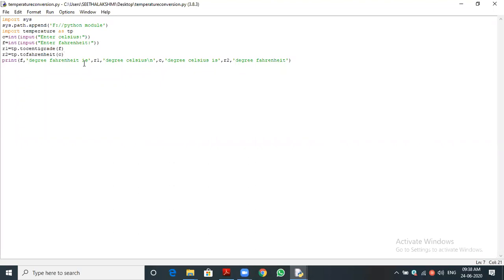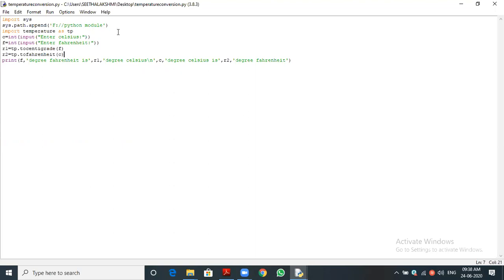Suppose the file is in another location, E colon, F colon, or any pen drive or external hard disk, or any other device, then it doesn't have the permission, or you don't know how to access the module or package. Same thing for package also. If the package or module is present anywhere except the home folder, then we need to set the path. How to set the path: import sys, then sys dot path dot append of, then that location.